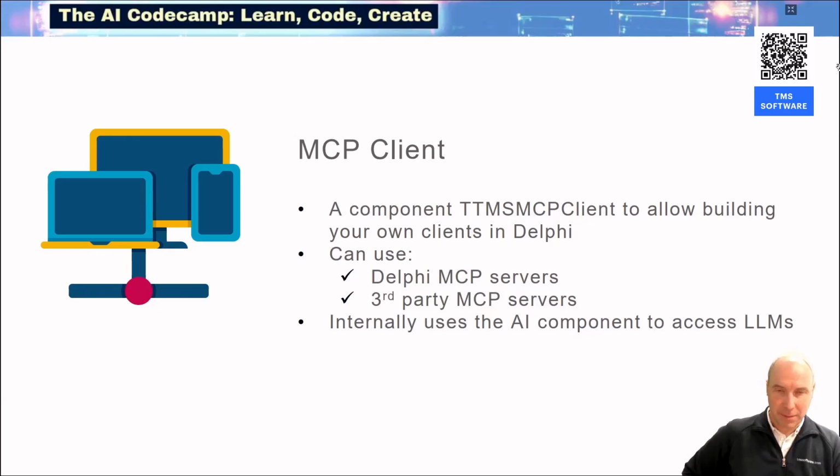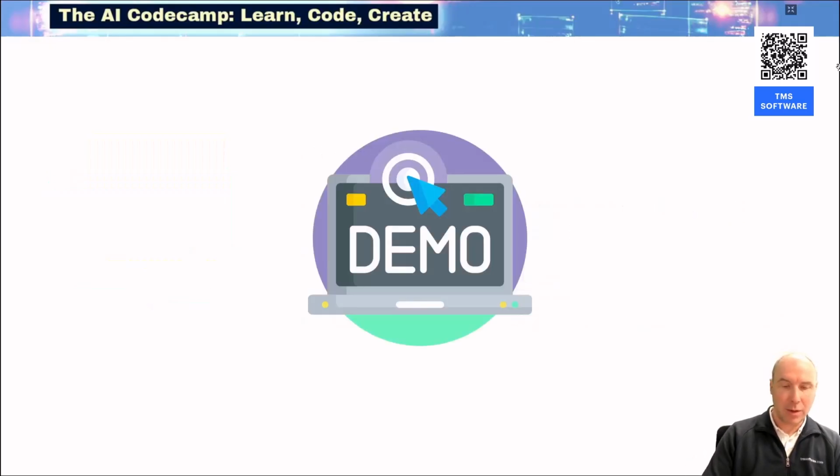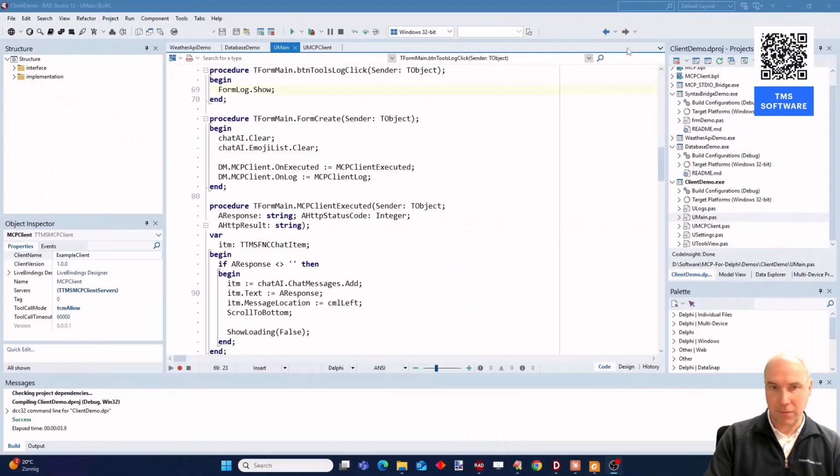Here our MCP client can be configured to use the LLM of your choice, and that could include OpenAI's ChatGPT, that could include the locally running Ollama, etc. So let's have a look at that demo in Delphi.